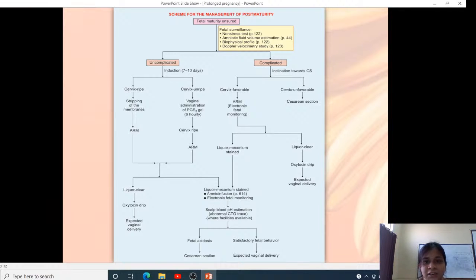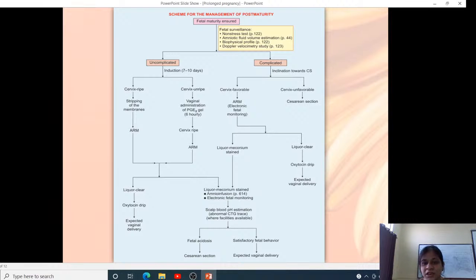In complicated cases, where there is a history of hypertension, diabetes, oligohydramnios, or fetal growth restriction, there is inclination towards cesarean section, but if the cervix is favorable, we can try for vaginal delivery. First we do ARM and see the liquor status. If it is clear, we can start an oxytocin drip and look for vaginal delivery.